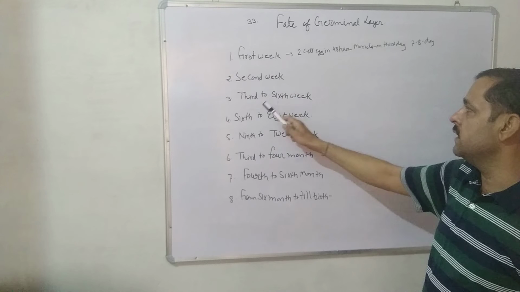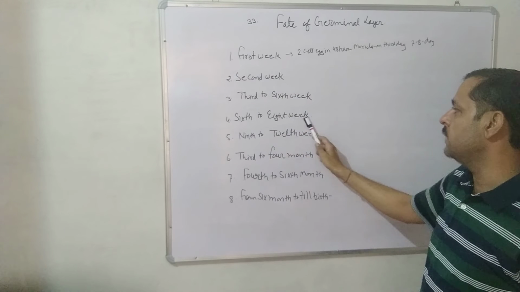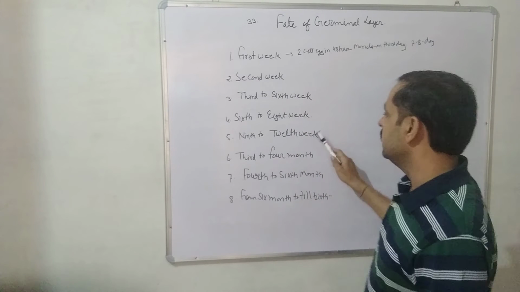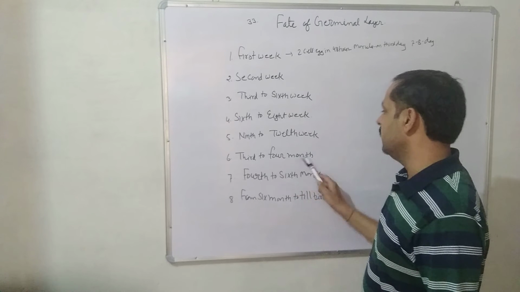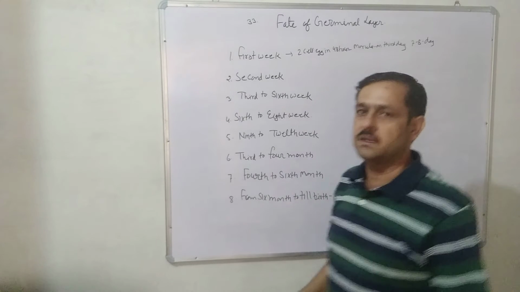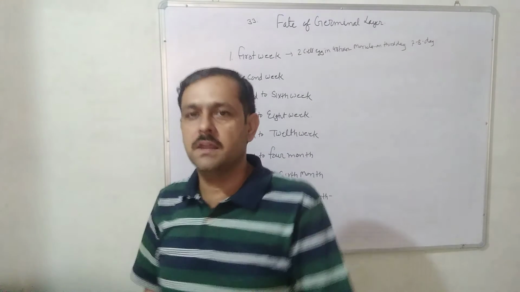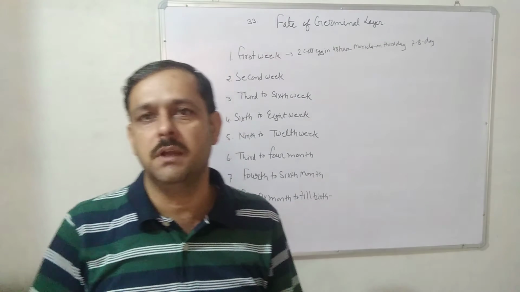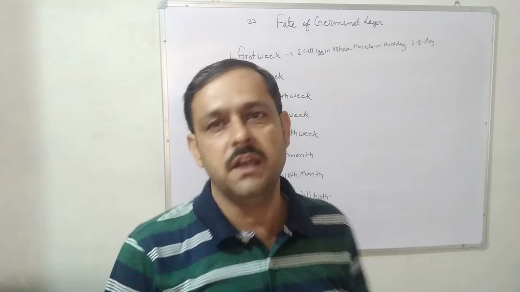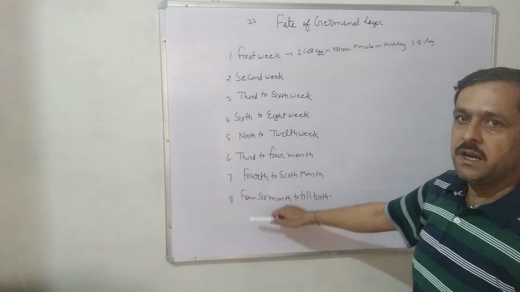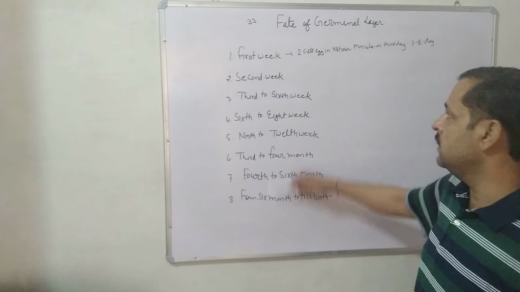First week, second week, third week to 6th week, 6th week to 8th week, 9th week to 12th week, third to 4th month, 4th month to 6th month, and from 6th month till birth. As we know, the gestation period in humans is 9 months or 270 days. So what changes occur in these 8 conditions that we study today?